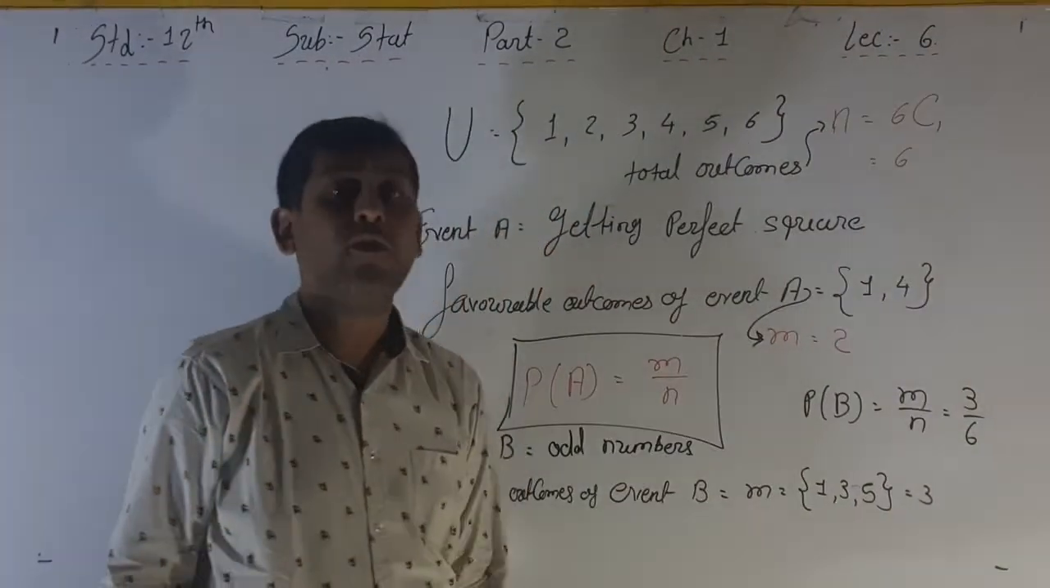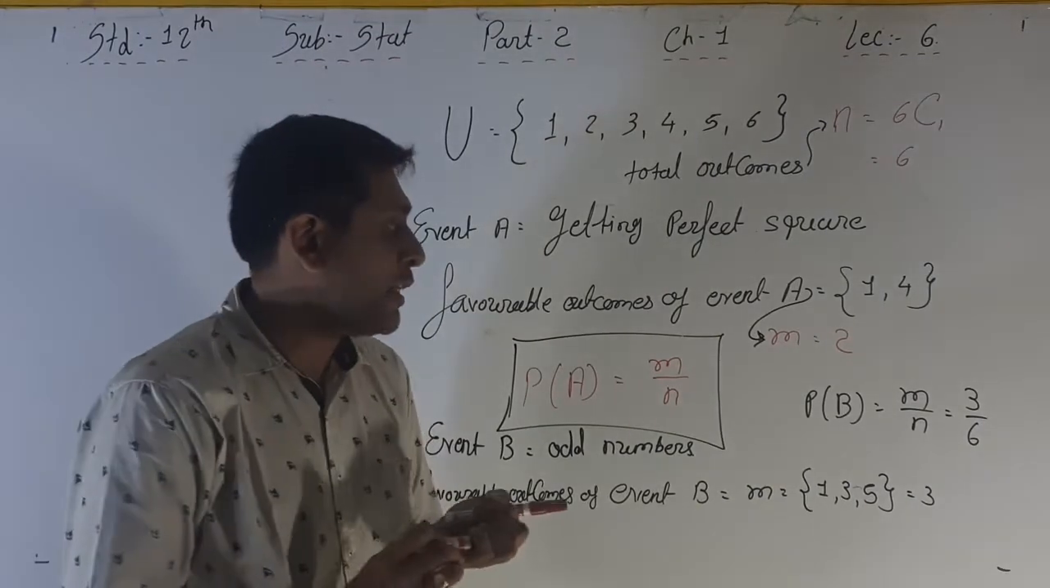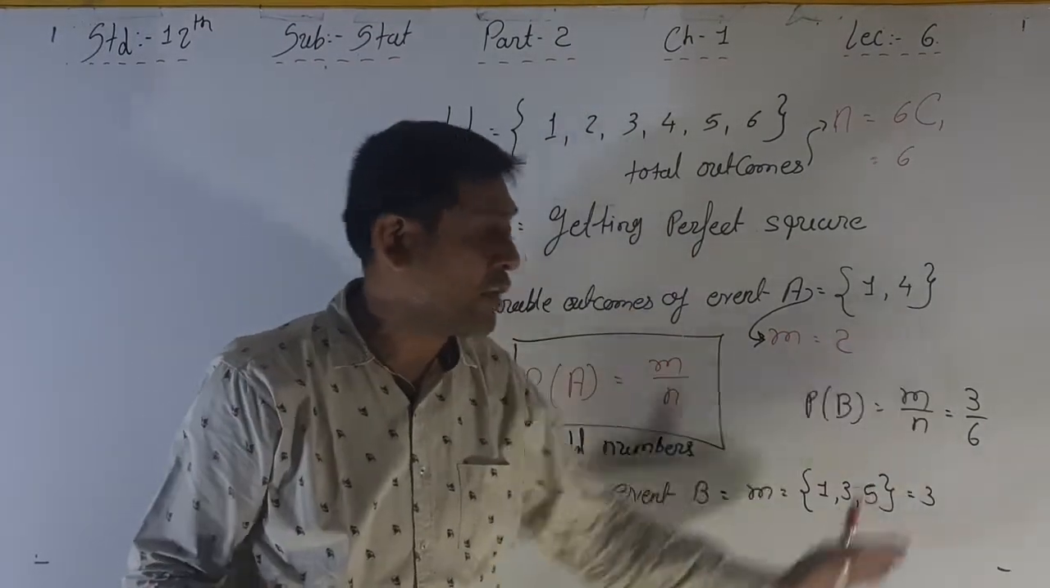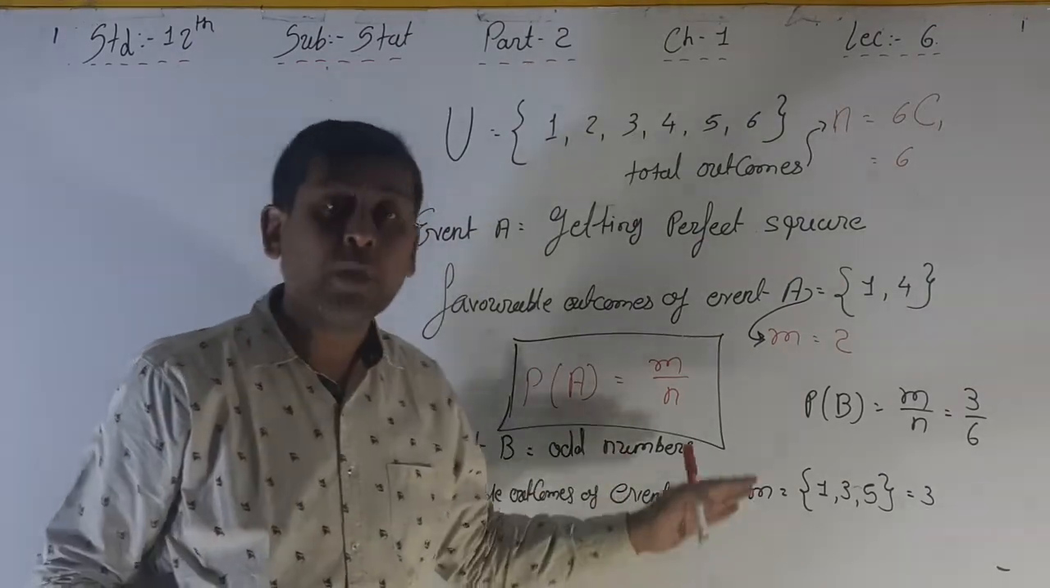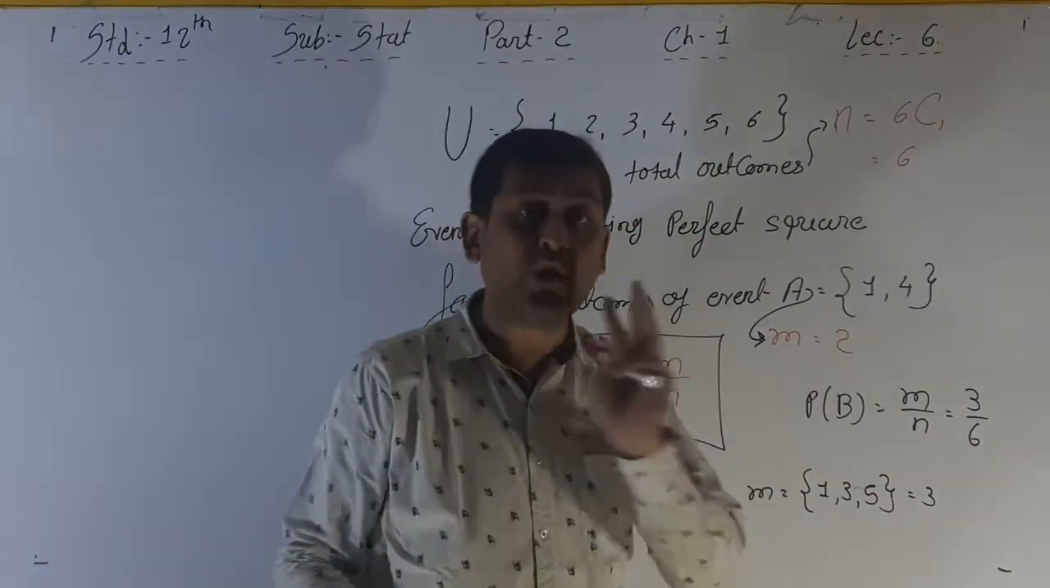So the probability of getting an odd number, from this example, is 3 by 6, because the odd numbers, that is the favorable outcomes of event B, m, are 1, 3, 5, that is 3 outcomes.